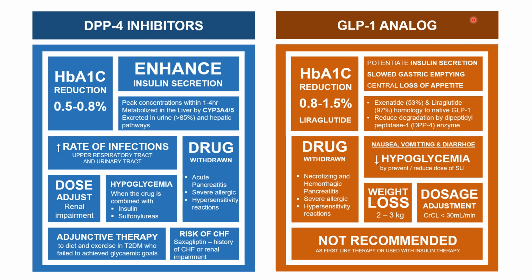For exenatide, this GLP-1 analog is injected subcutaneously within 60 minutes before breakfast and also before dinner. It reaches a peak concentration in approximately 2 hours, with a duration of action of up to 10 hours.